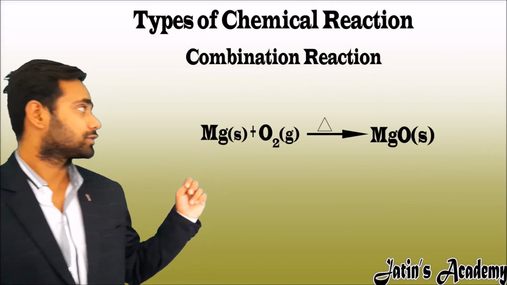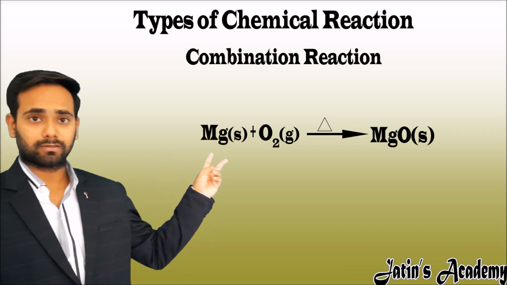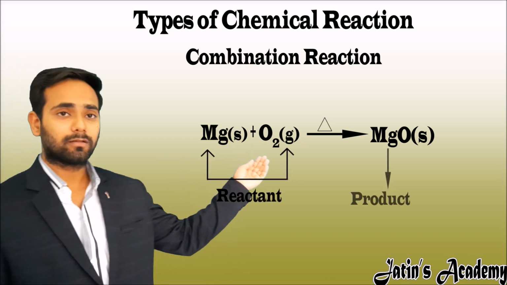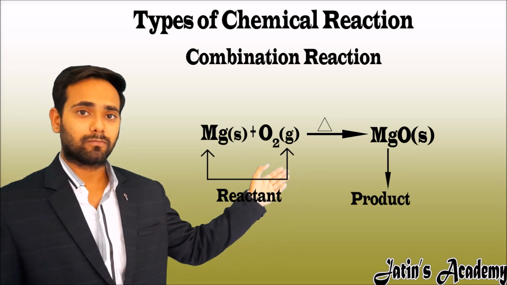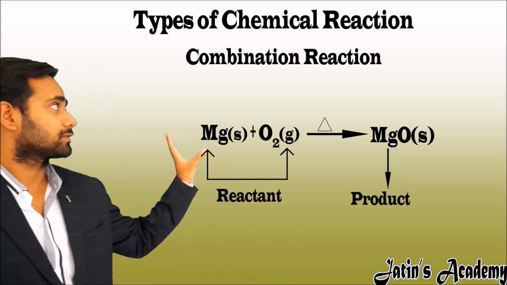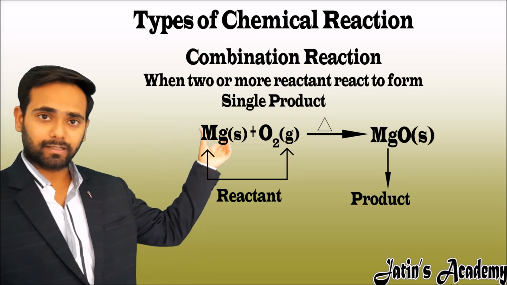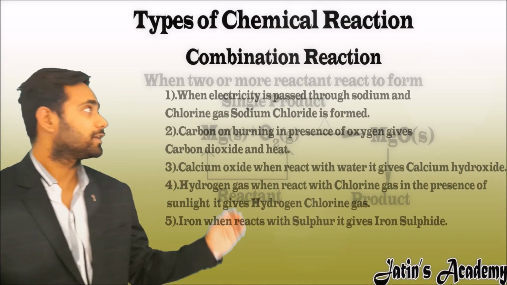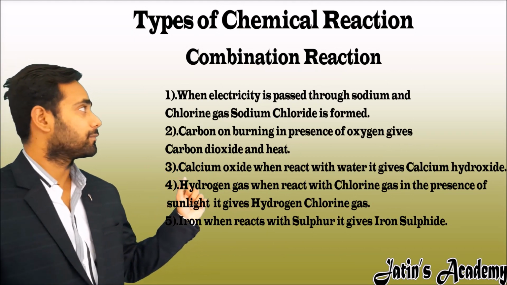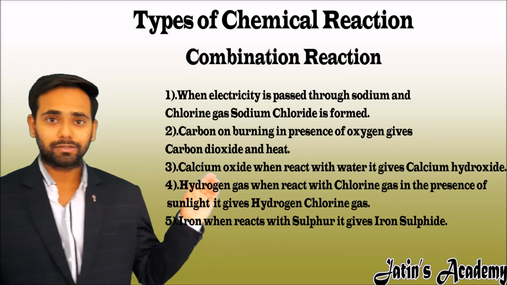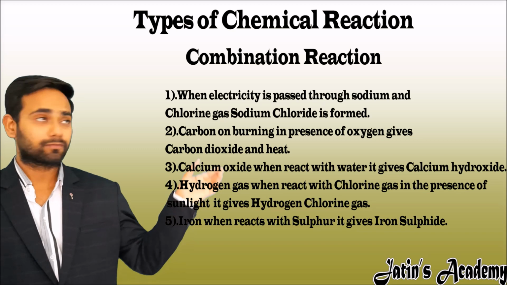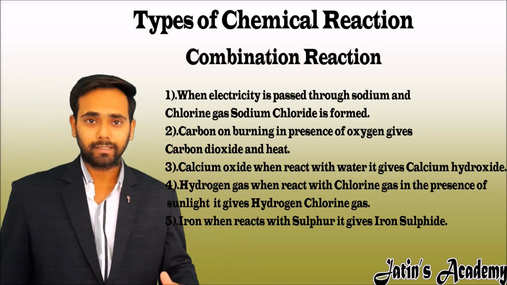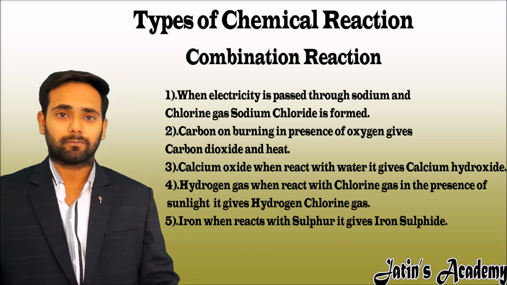Here in this reaction, as magnesium and oxygen are 2 reactants, they combine to form a single product, that is magnesium oxide. As the definition says, when 2 or more reactants combine to form a single product. Here are some examples of the combination reaction. Firstly, you have to make the equations from these examples and then balance them. If you get any doubt, ask me in the comment box.